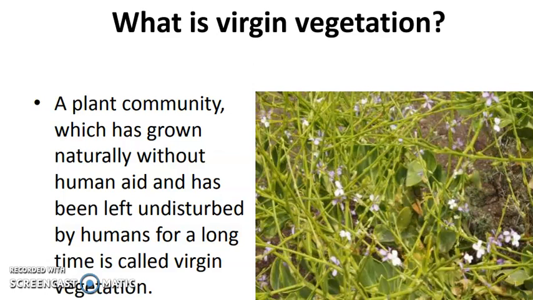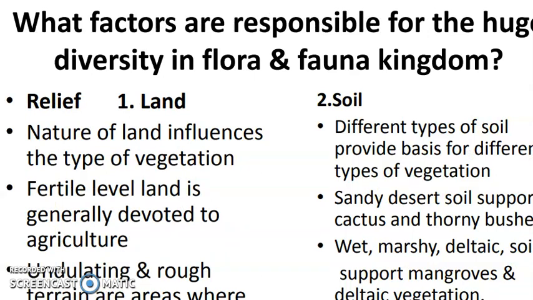If you go to the desert or semi-desert areas of Rajasthan, you will see cactus kind of plants, even bushes and thorny vegetation. So these are the variety of plants we can see in a single country.